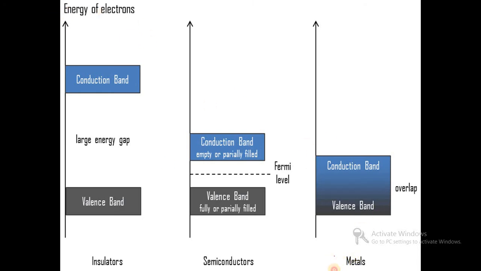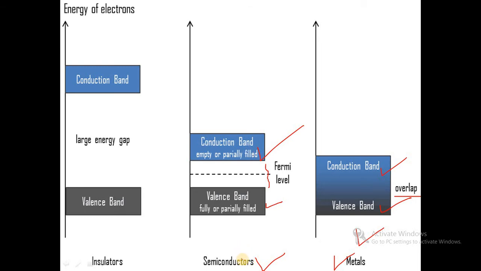First, in the case of metals, which act as conductors, the valence band and conduction band overlap with each other, so there is no gap between them. All metals are conductors. But in a semiconductor, the valence band is fully or partially filled and the conduction band is empty or partially filled, and there is a small energy gap between the valence band and conduction band.